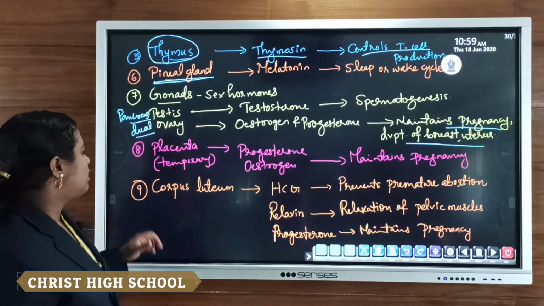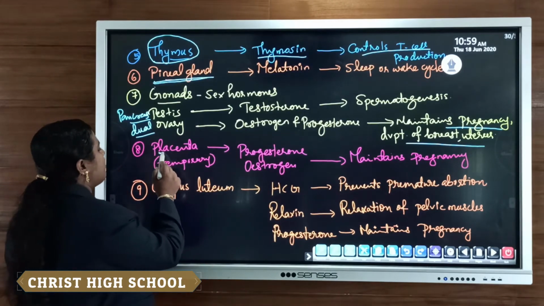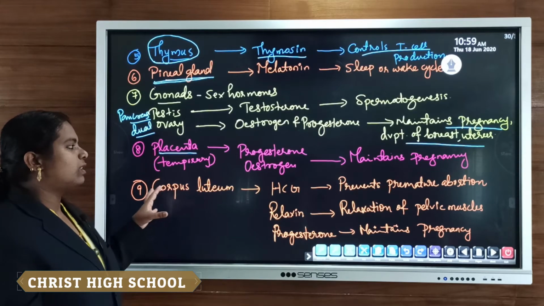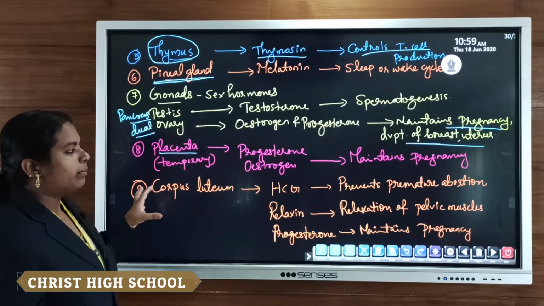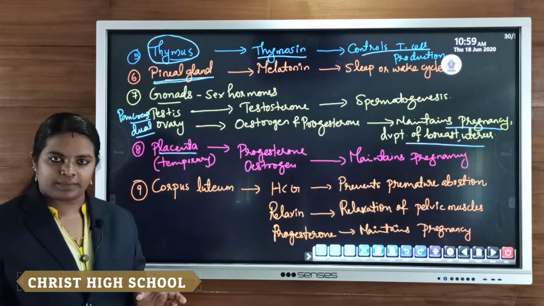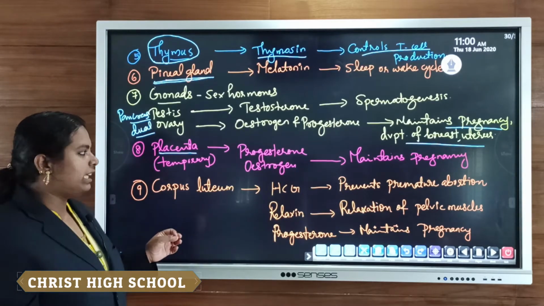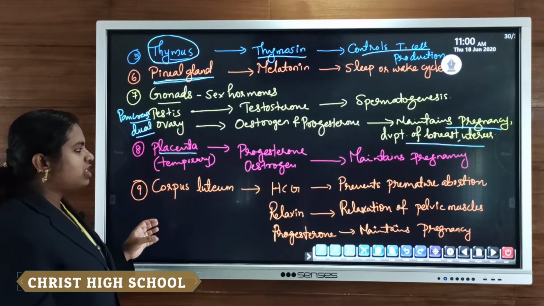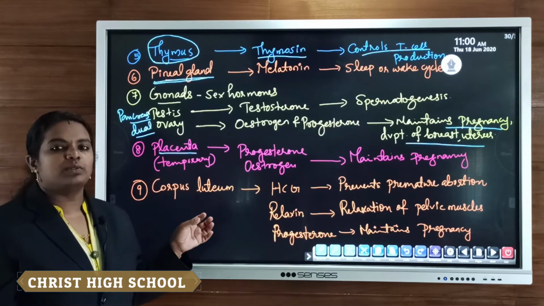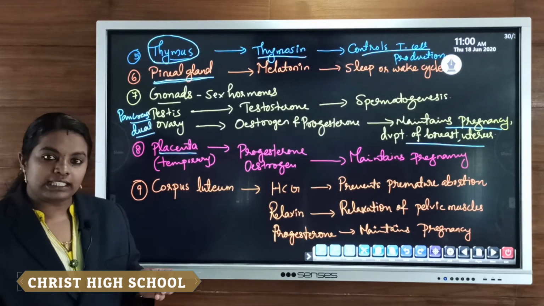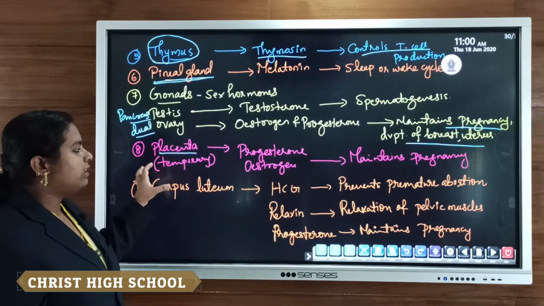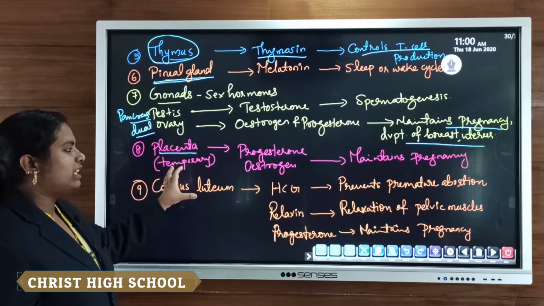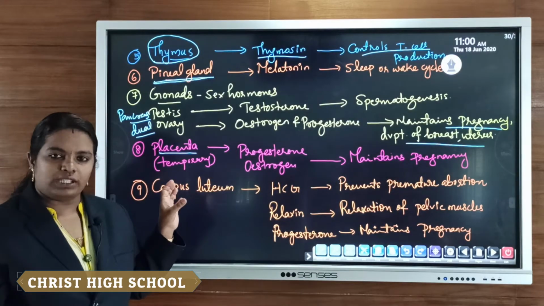Then another important structure is the placenta. Placenta is a close or intimate connection between the mother and the fetus. At the time of pregnancy and delivery, the placenta is an intimate connection between the mother and the baby, and it forms a close connection between the mother and fetus.